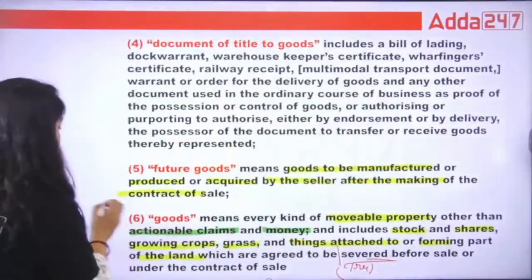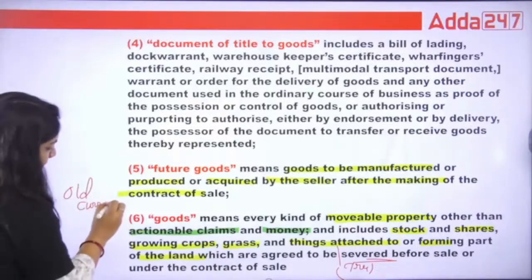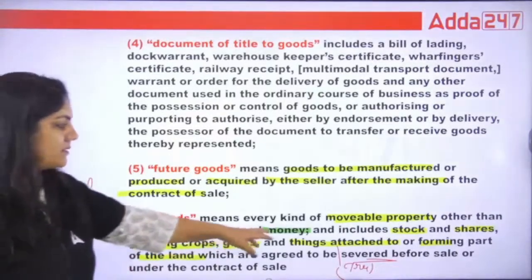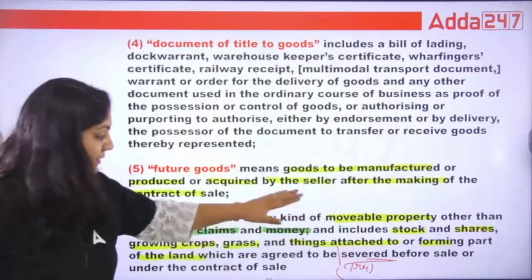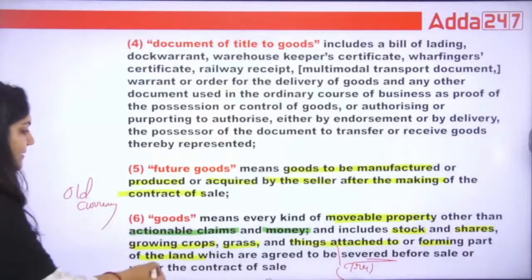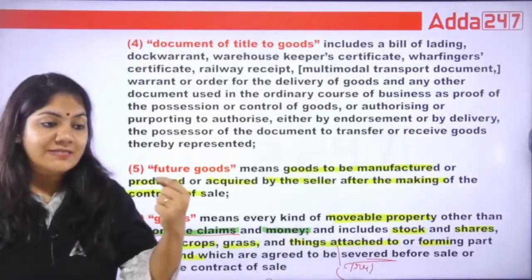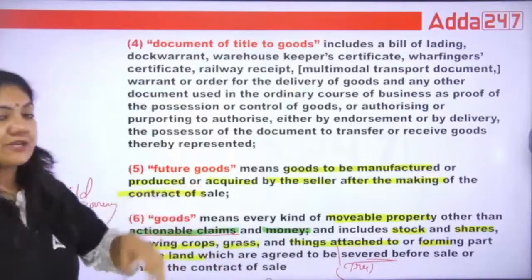The old currency is included as movable, but the currency which is going on is not included. And what is actionable claim? Actionable claim is basically the claim for an unsecured debt. This is called actionable claim.